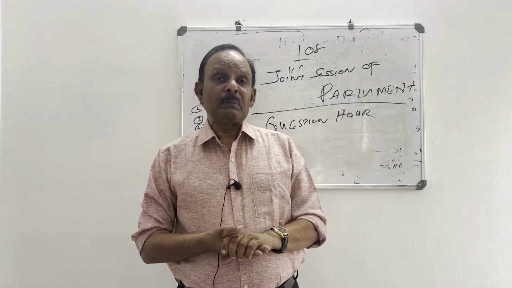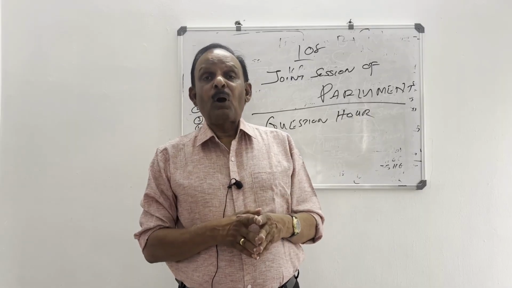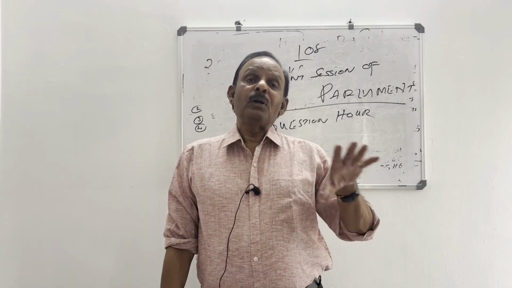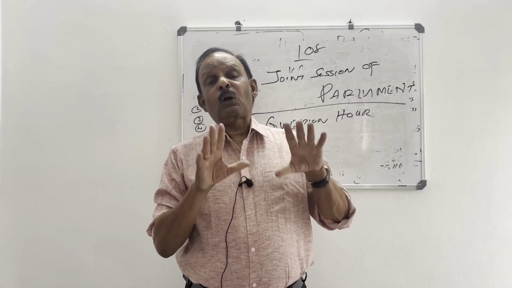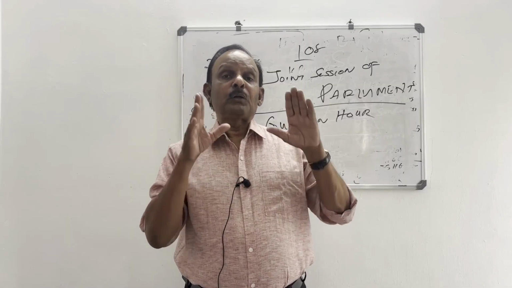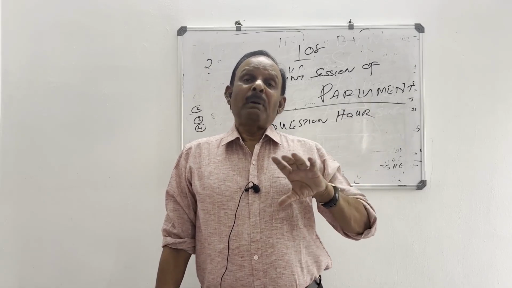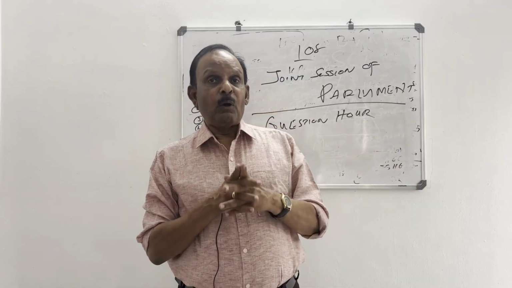Another important point you must remember: the quorum of Lok Sabha is 10% or 55. The quorum of Rajya Sabha is 10% or 25. If the joint session is there, the quorum is 10% of the total membership. And a joint session can pass the ordinary bill by simple majority. These are the points you must remember about joint session.